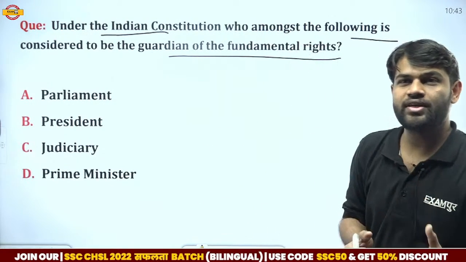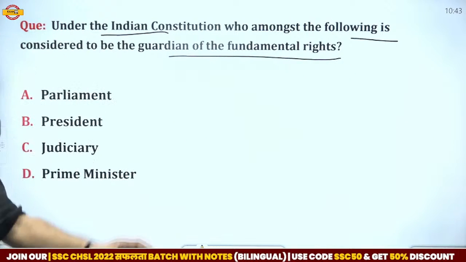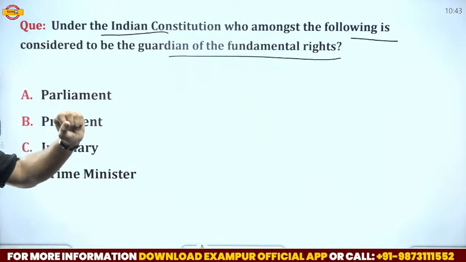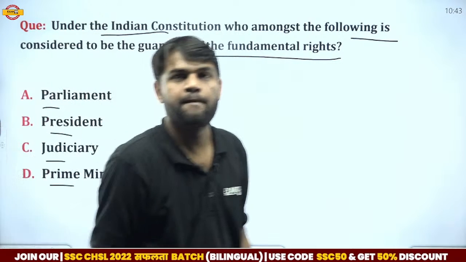So guys, what is the correct answer? Yes, Vikramaditya, your answer is correct, Article 30 is the correct answer. But now, what is the correct answer related to the guardian of fundamental rights? We have the options Parliament, President, Judiciary and Prime Minister. What is the correct answer?